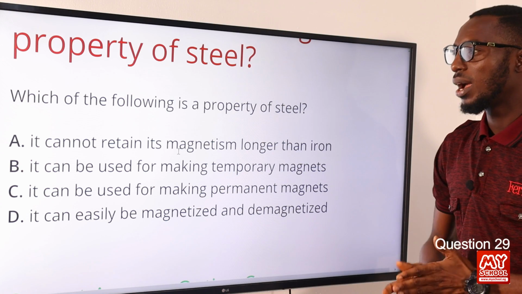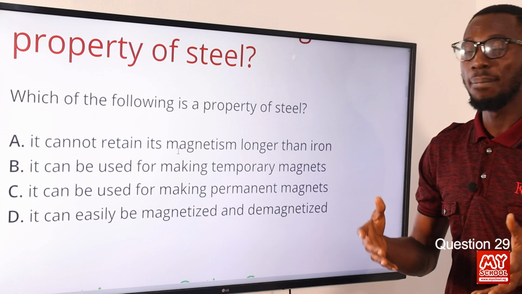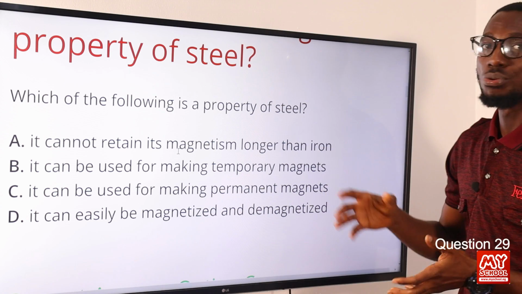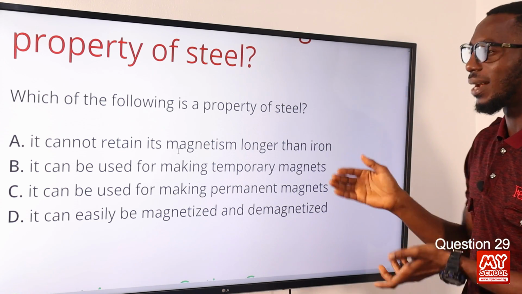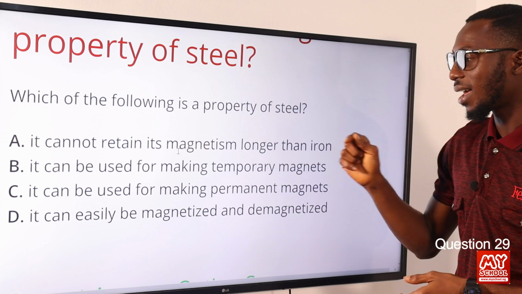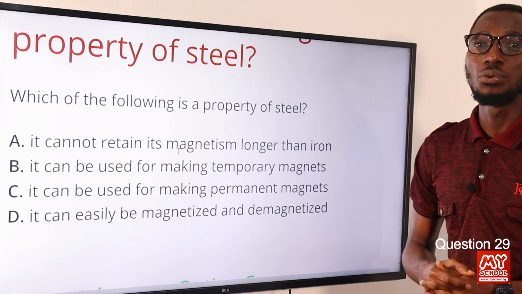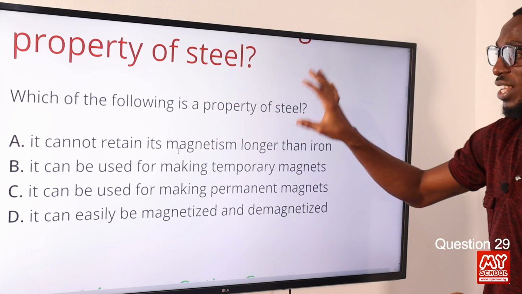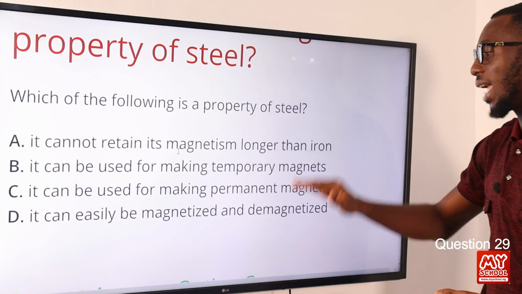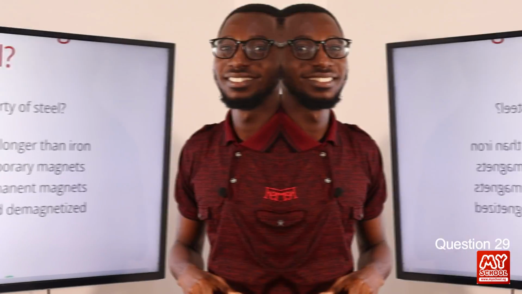So when you introduce cobalt to this whole setup, it makes steel suitable for making permanent magnets. So when you consider steel and alnico, these are wonderful materials useful in construction of permanent magnets. So which of the following is a property of steel? It can be used for making permanent magnets. Option C is the correct option.